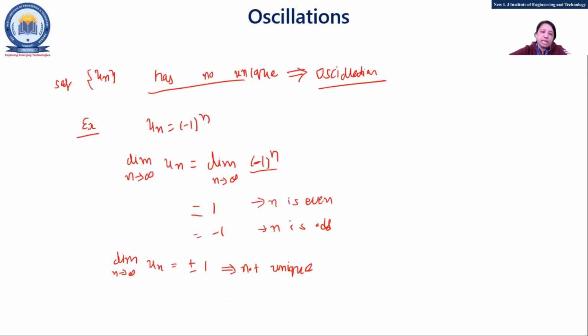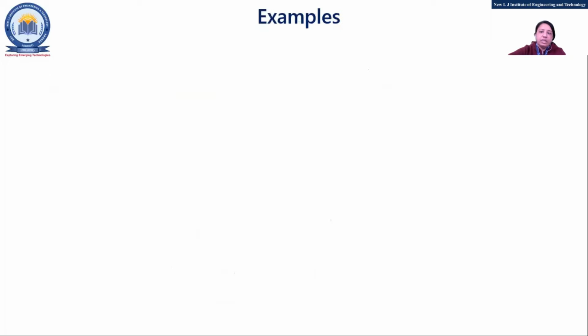So we'll take an example of this one. First example: you are also supposed to solve with me. un equals n square plus n upon 2n square minus n.